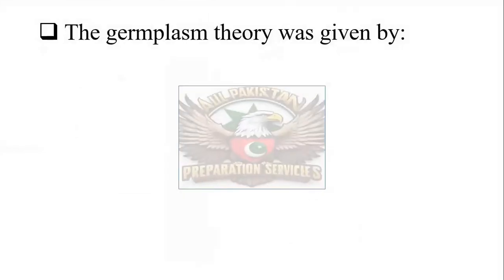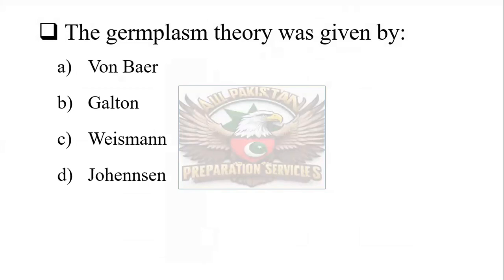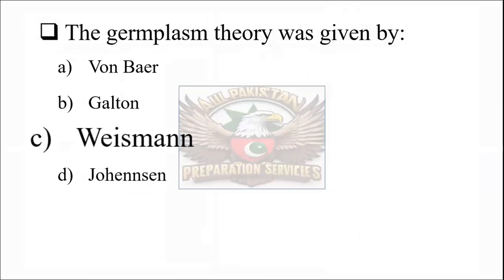First question is that the germplasm theory was given by: Von Baer, Galton, Weismann, or Johnson. The correct one is Weismann. Germplasm theory was given by Weismann.